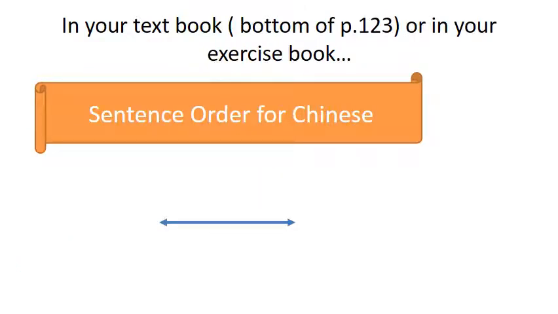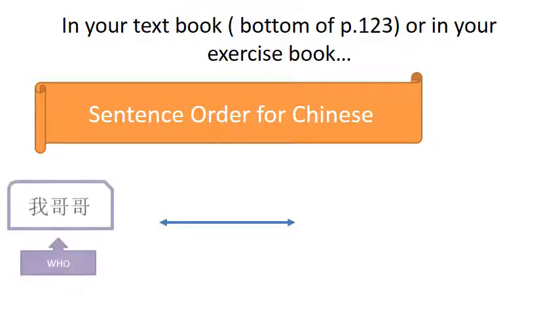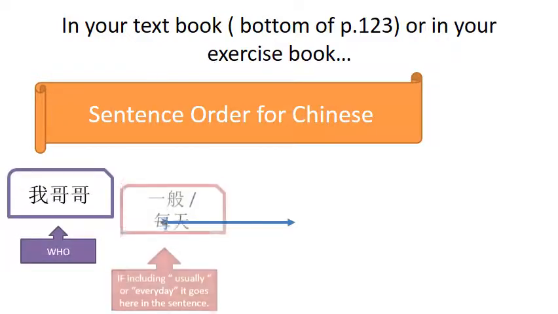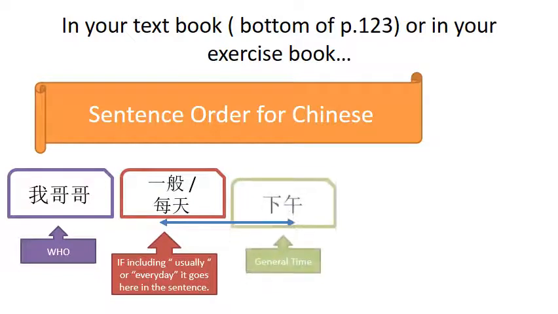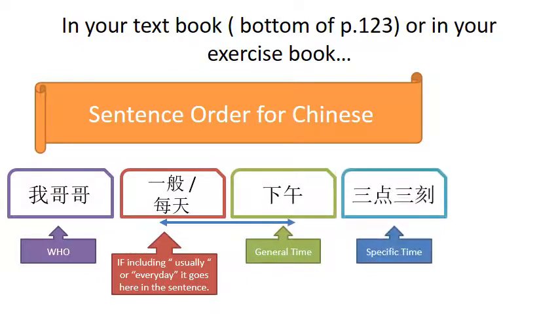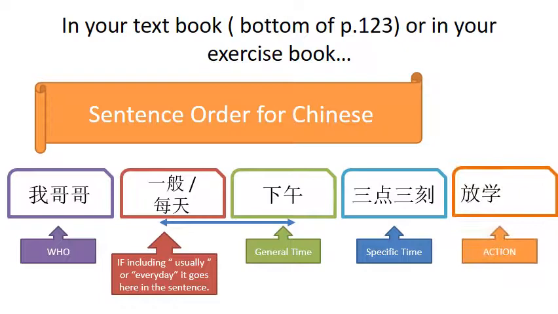So I'm reusing this slide so you can ignore the instructions at the top, but pretty much what this slide is trying to say is that there is a certain order that we use when we're making up a sentence in Chinese. So this is the grammar section. We'd start off with who we're talking about. So whether it's myself, 我, whether we're talking about you, 你, or maybe we're talking about our older brother, 我哥哥. The who in the sentence goes first.